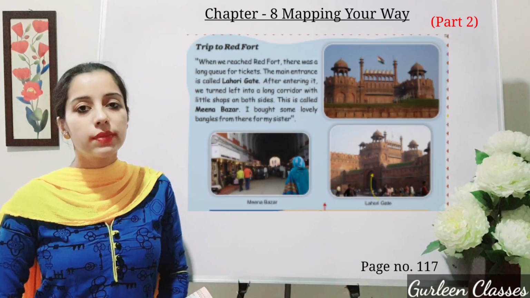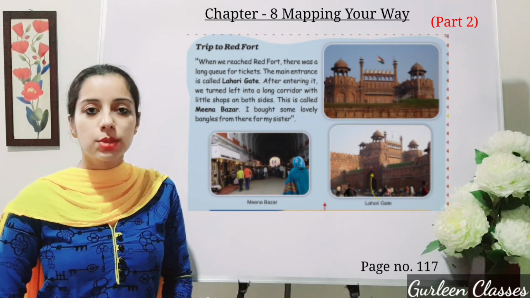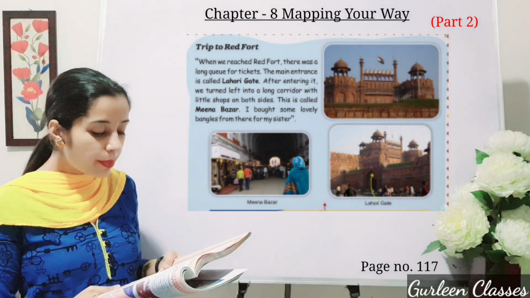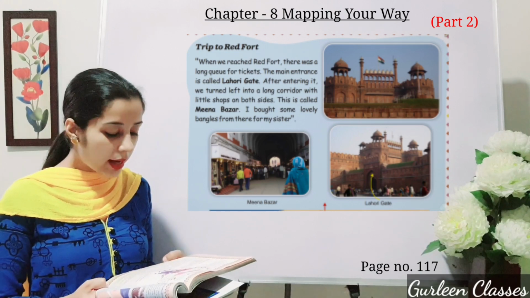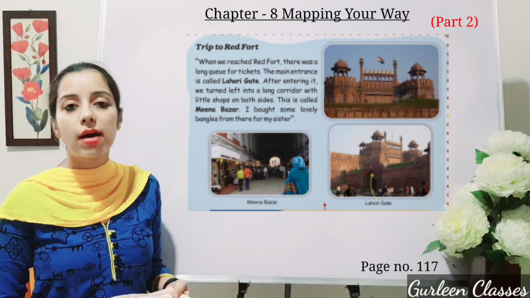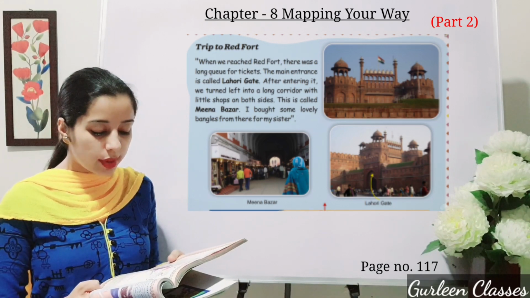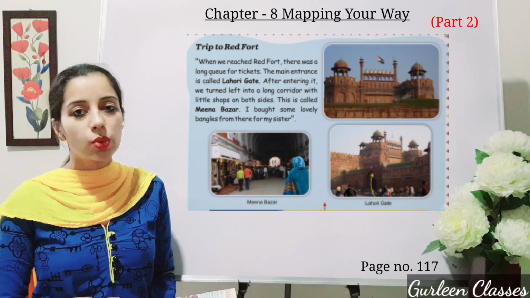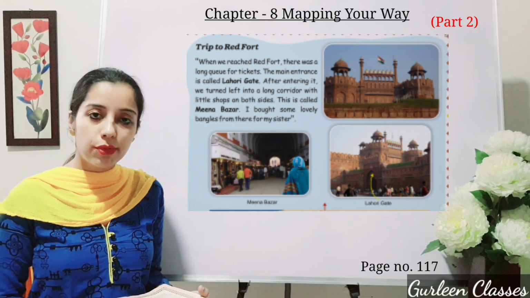Students, in our previous video, we have done till page number 116. So now let us move further. As the parade passes by, they see some children coming on an elephant. These children have got bravery awards. They also enjoy the colorful dances and aerobics by school children. They want to follow the parade to Red Fort.